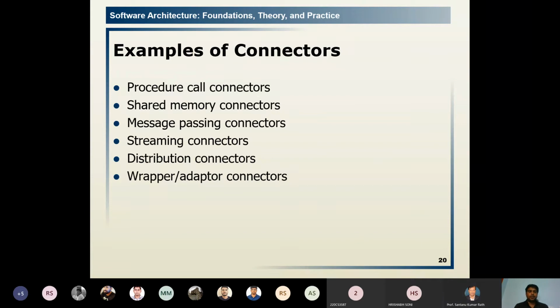Try to remember the shared memory connectors, message passing connectors, streaming connectors, distribution connectors, and the last one, wrapper or adapter connectors. These are the 6 important connectors. There are many more connectors, but these are some defined and more popular connectors.